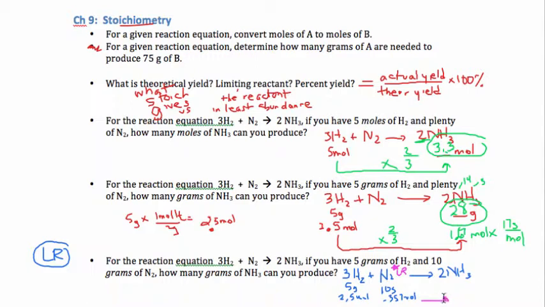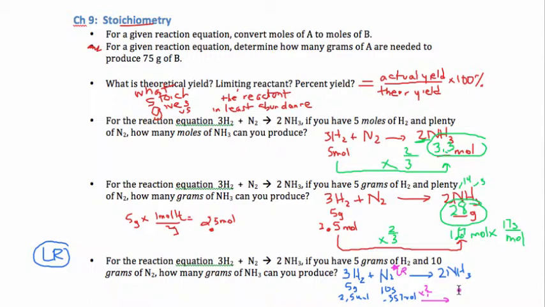I'm already in moles, so I'm ready to do the coefficient bridge. What's the coefficient bridge here? 2 over 1. 2 moles of NH3 for every 1 mole of N2, because this is moles N2 times 2 moles NH3 over 1 mole N2 will convert me to moles of NH3.